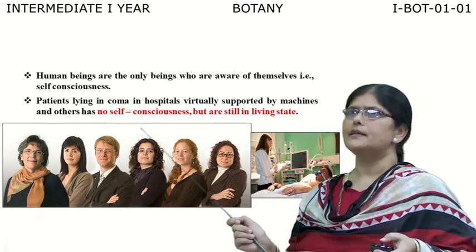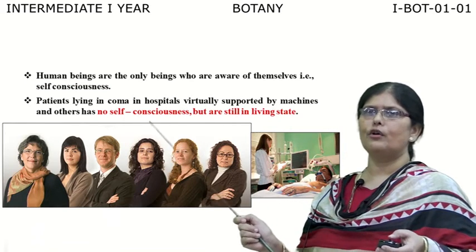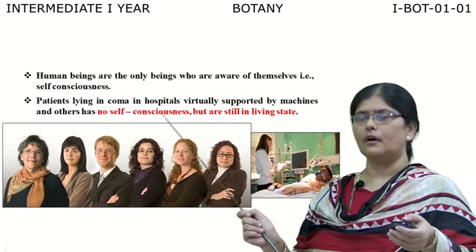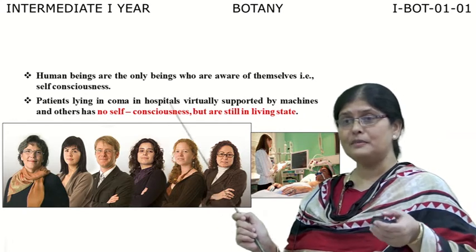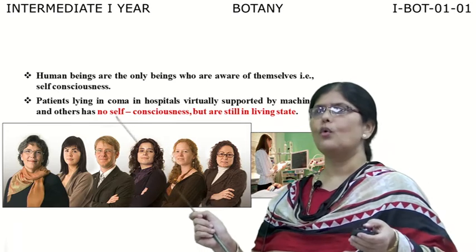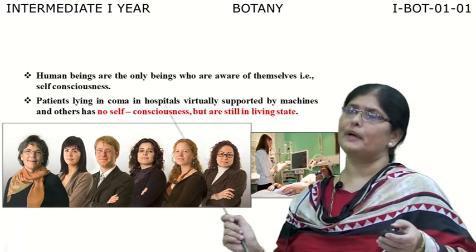Human beings are the only beings who are aware of themselves. Among all the living organisms, the only organisms which are aware of themselves, that is also called self-consciousness. So we are aware of ourselves, apart from other living organisms.